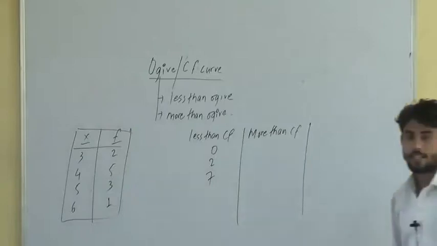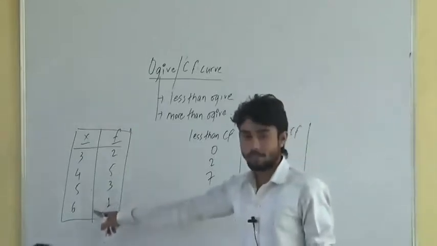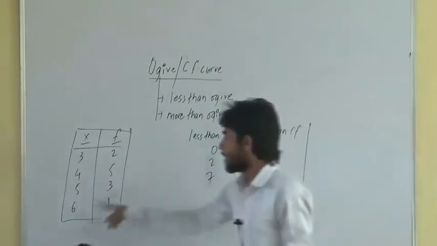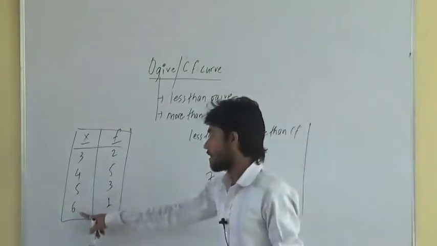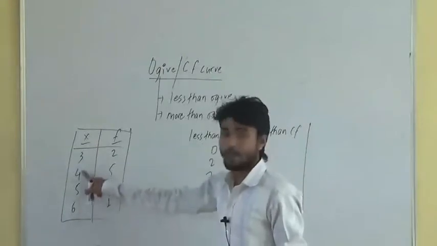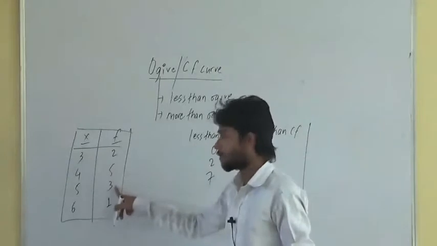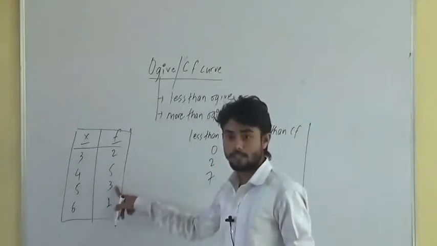Getting it? Didn't get it? Listen to the last example, you'll get it. Less than CF, the last one. Less than 6, the observed values are 5, 4 and 3. Their corresponding frequencies are 2, 5 and 3. Add all these frequencies here: 5 plus 2 plus 3, 10.